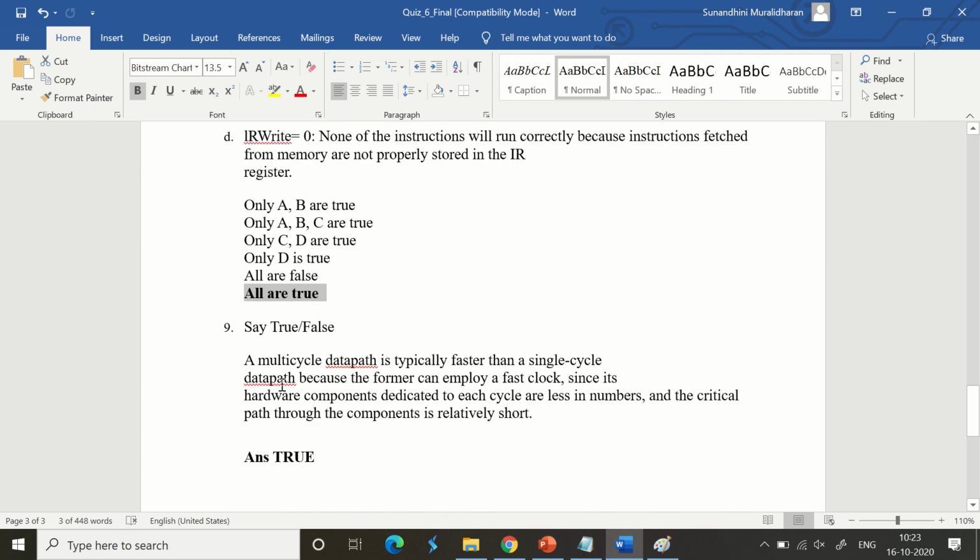Say true or false and this is the final question. A multi-cycle data path is typically faster than single cycle data path because the designer can employ a fast clock since its hardware components dedicated to each cycle are less in number and the critical path through the components is relatively short. Yes is the answer and it is true.